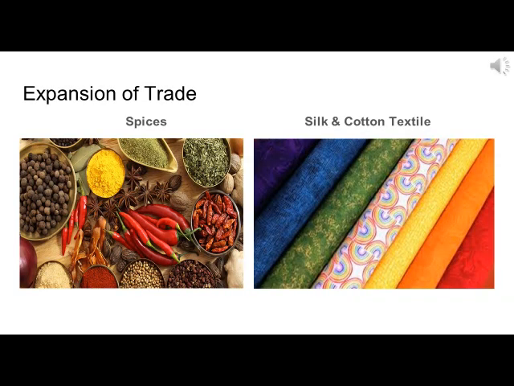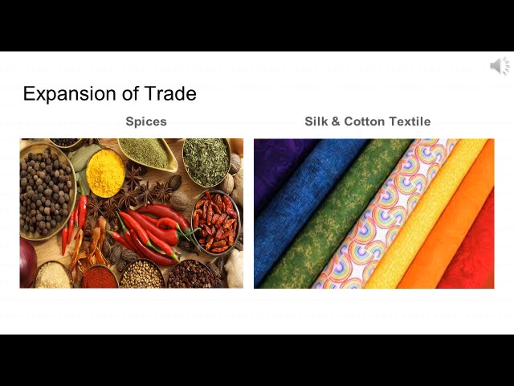Expansion of trade. Many mercantile trading companies in those days made profit primarily by excluding competition, so that they could buy cheap and sell dear. They were looking for new lands from which they could buy goods at a cheap price and carry them back to Europe to sell at higher prices.